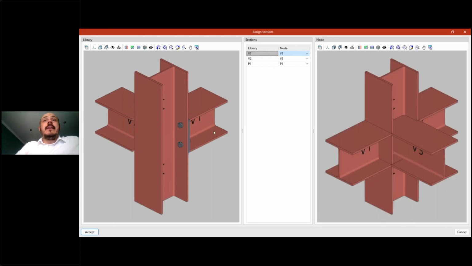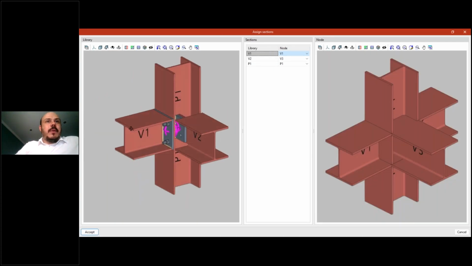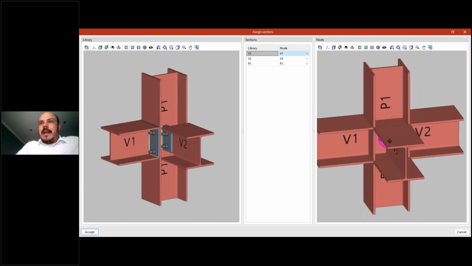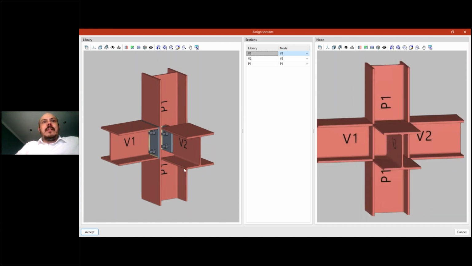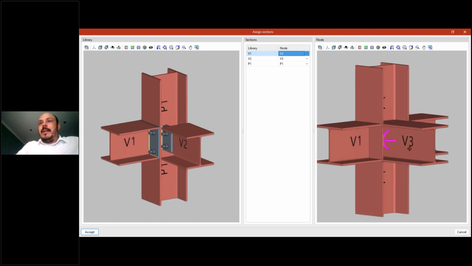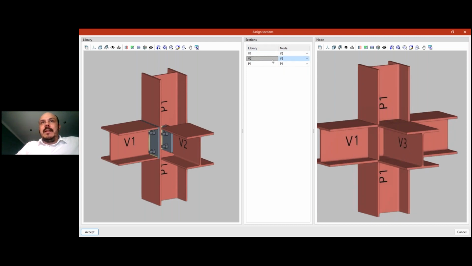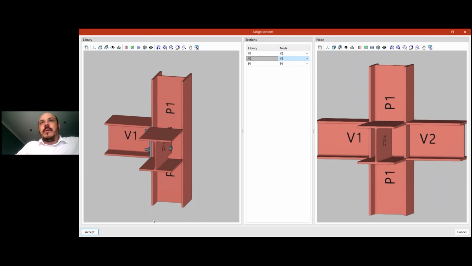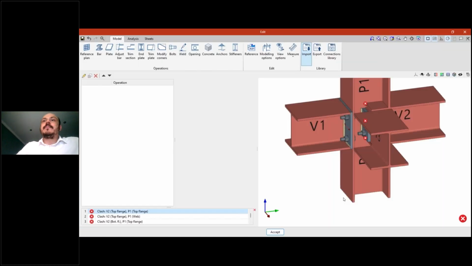And in this case, I will use the same situation. I will put my library like this and my library like this. Okay, so let's check here. V1 of my library, in this case, is not the V1 of my node because this is already done. So this is going to be the V2. V2 of my library is going to be the V3 of my model. So this line is correct. And P1 is still the P1. So it's correct. So let's accept.